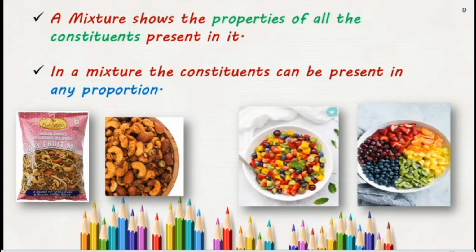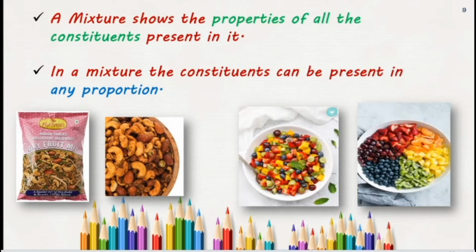If you take an apple piece, you are able to taste the apple. That apple piece gives you apple taste. If you take an orange piece, it gives you orange taste. Like that, it shows all the properties of the constituents present in it. Also, a mixture can be in any proportion; it does not have a fixed ratio. So these are the characteristics of a mixture.